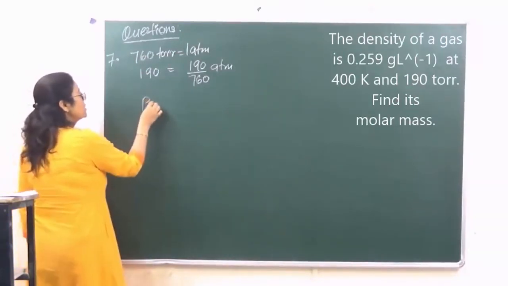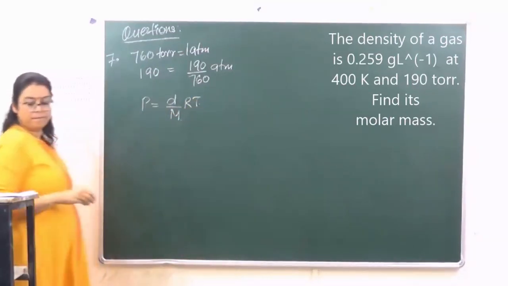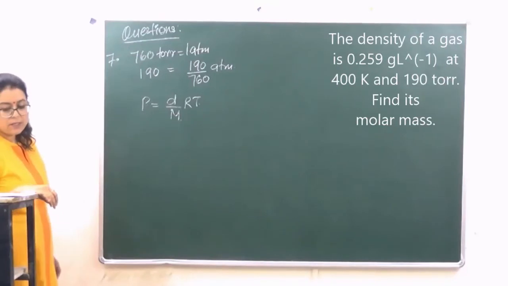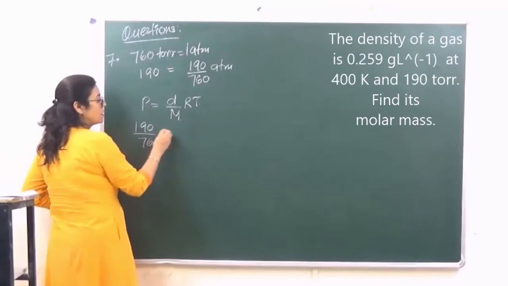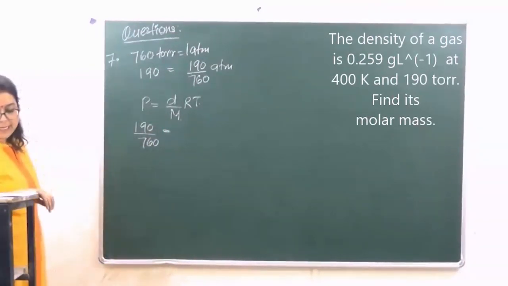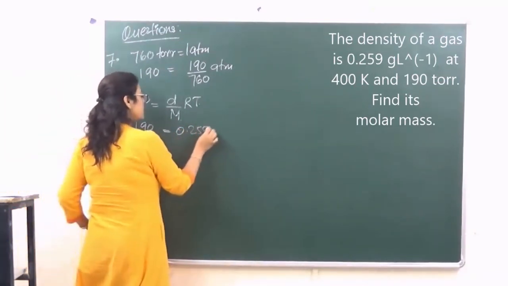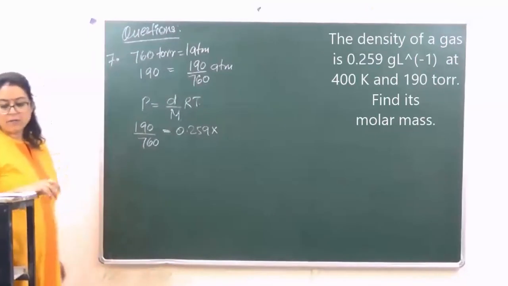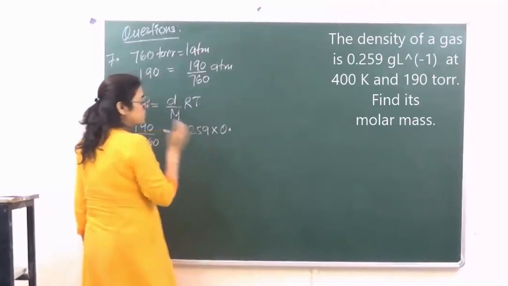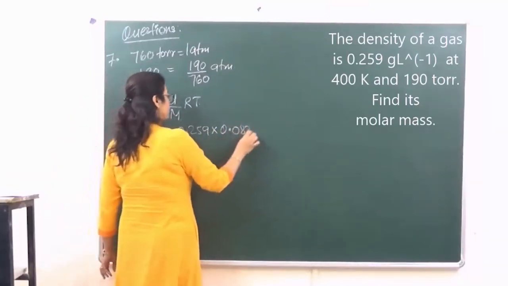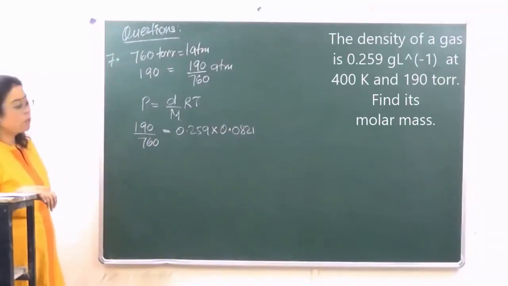Now we know that pressure is equal to density upon mass into R into T. The pressure given to us over here is 190 upon 760. Density that is given to us is how much? 0.259. The value of R which we are going to take over here is 0.0821. And what is the temperature given to us? Temperature given to us is 400 Kelvin.